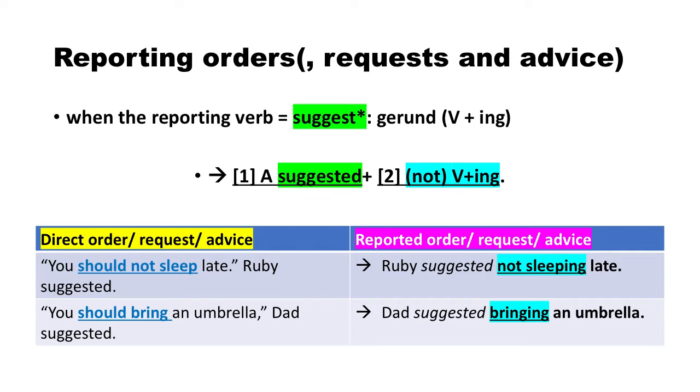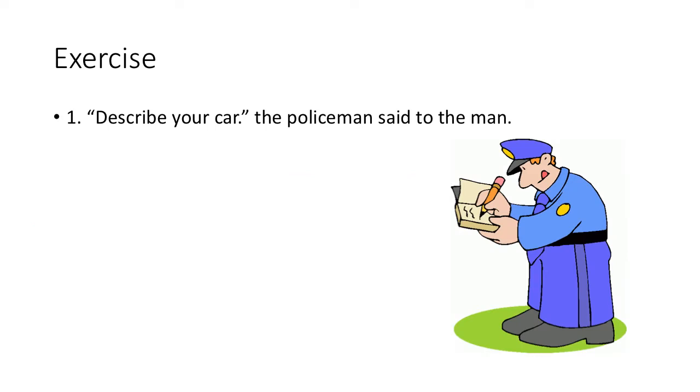For example, Ruby suggested not sleeping late. Dad suggested bringing an umbrella. With the structure in mind, let's take a look at some questions. "Describe your car," the policeman said to the man. Let's start with the first part, A asked B or A told B.